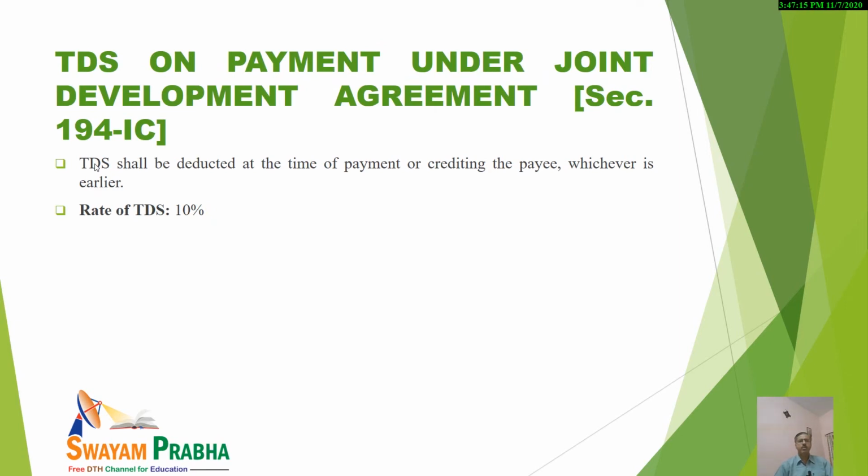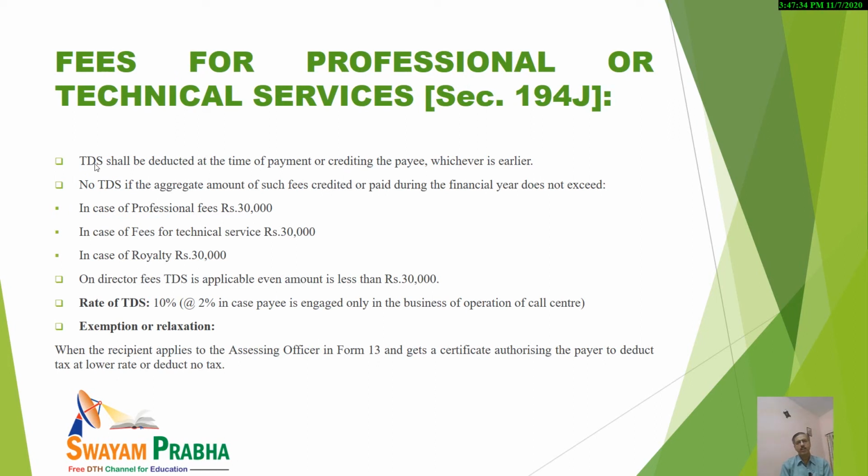Now, TDS on payment under joint development agreement. Section 194IC deals with that. And kindly note that the basic theme is again the same: the payer will deduct, and it will be deducted at the time of payment or crediting the payee, whichever is earlier. The rate will be 10%. Fee for technical or professional service, section 194J deals with that. Again, the basic theme is that the payer will deduct, and it will be deducted at the time of payment or crediting the payee, whichever is earlier.